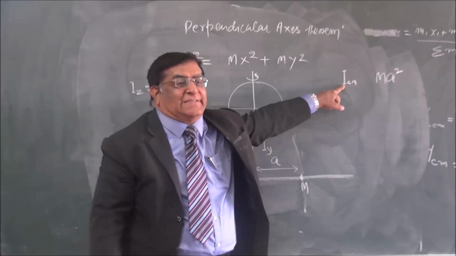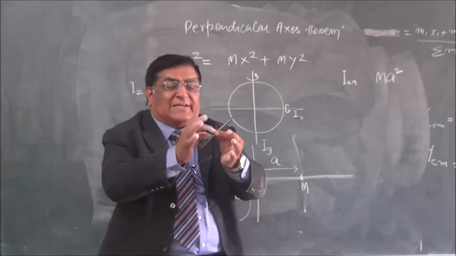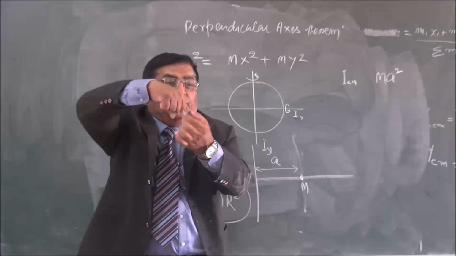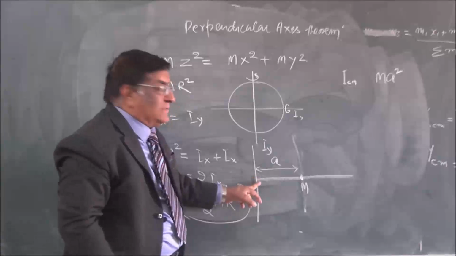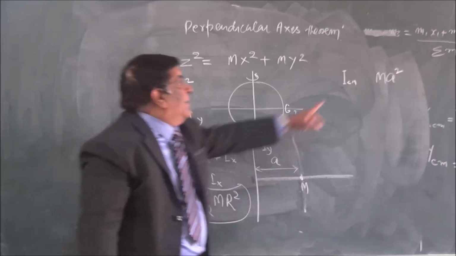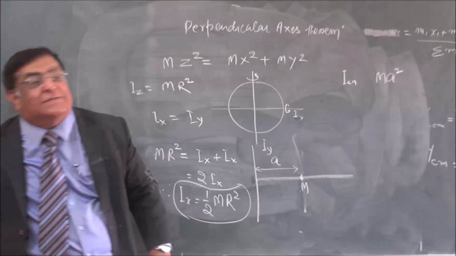How much? In addition to that, this mass at the center has moved about this new axis. It will also have inertia. How much? M into a square. So we find the total inertia is the sum of the two.